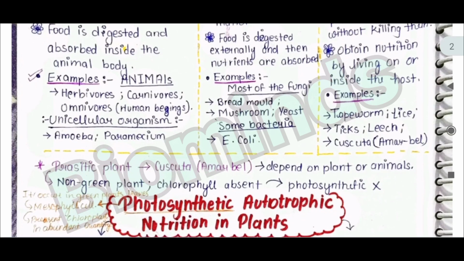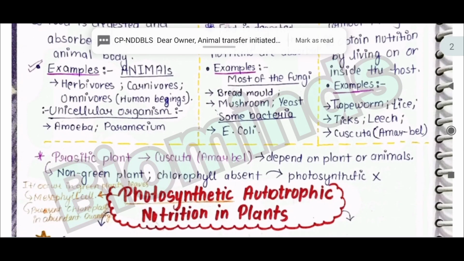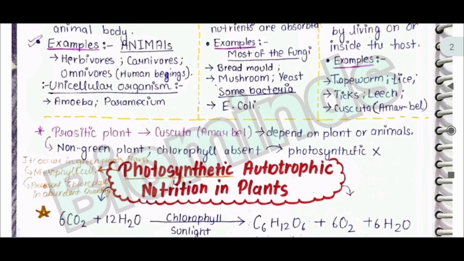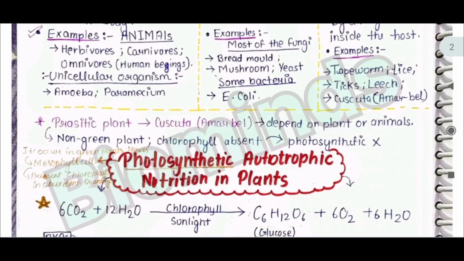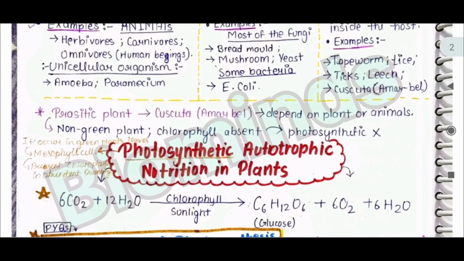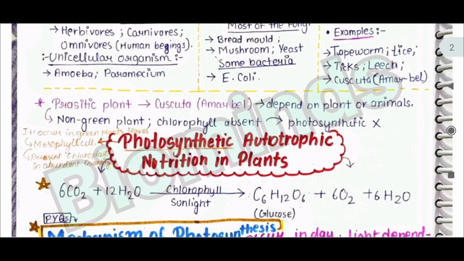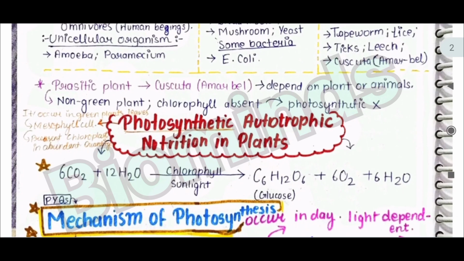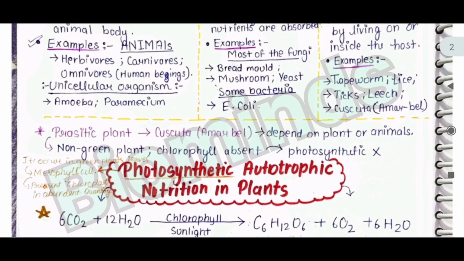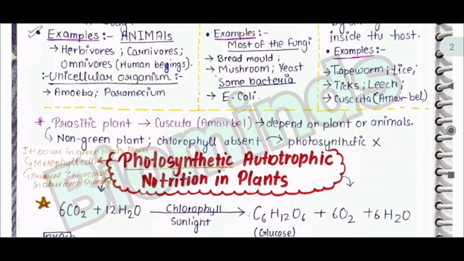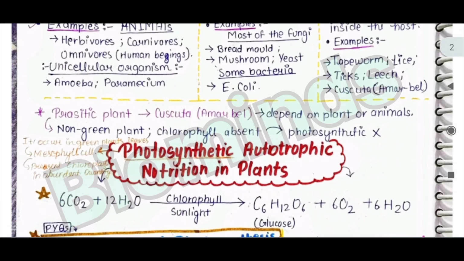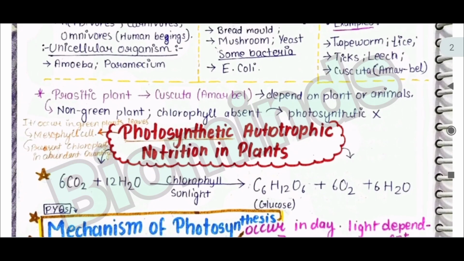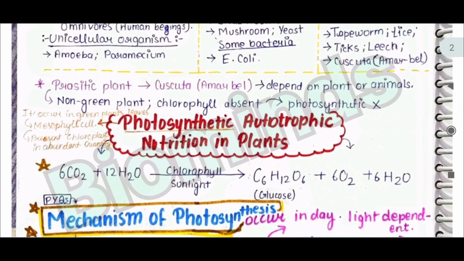coli, Escherichia coli. In parasitic nutrition, organisms derive nutrition from plants and animals without killing them, and obtain nutrition by living on or inside the host. For example, tapeworm, lice, ticks, leech, cuscuta. Cuscuta is a parasitic plant which depends on other plants or animals, and these are non-green plants, and chlorophyll is absent.